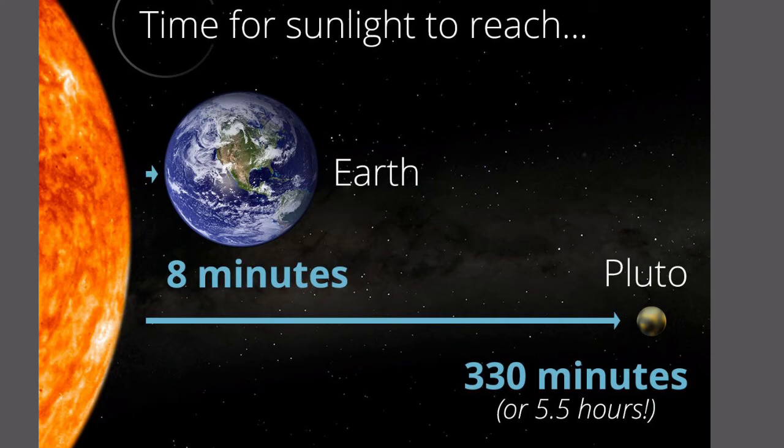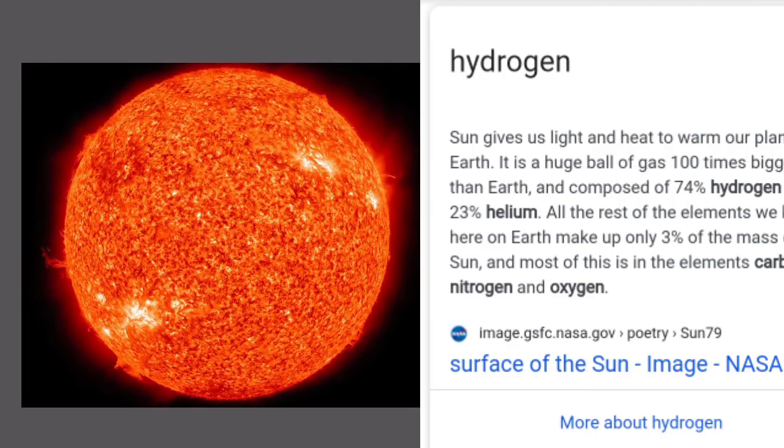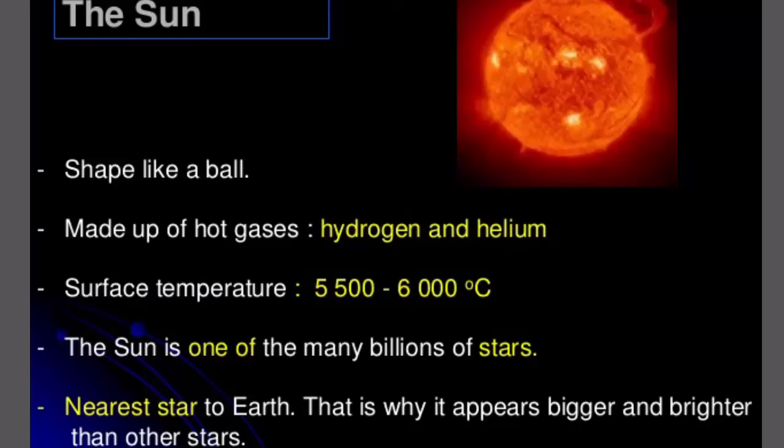The sun is made of extremely hot gases formed from nebula, that is, clouds of dust and gases. It is composed of 71% hydrogen gas, 28% helium, and 1% other gases. The hydrogen gas burns to release an enormous amount of energy in the form of light and heat. The sun's surface temperature is about 5,500 degrees Celsius.